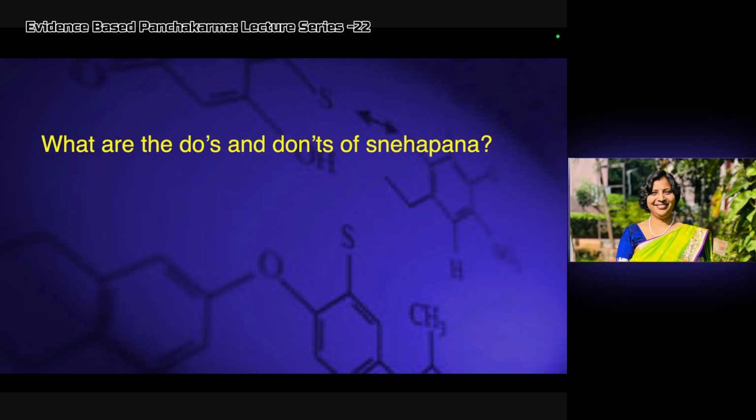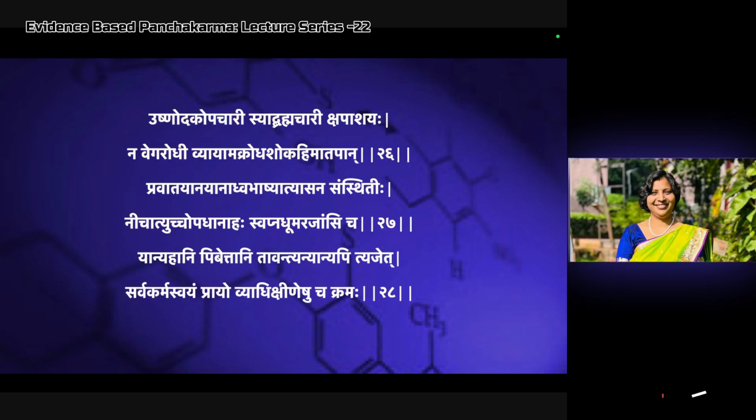The main culprit for Vyapada in Panchakarma or in Snehapana is not knowing this. This is what I routinely tell in all my classes, that this is the basics of Panchakarma. If a patient can follow this, he is eligible or indicated for any type of Panchakarma. So, Ushnodopapchari: the patient should take hot water, not only for drinking but for external use also.